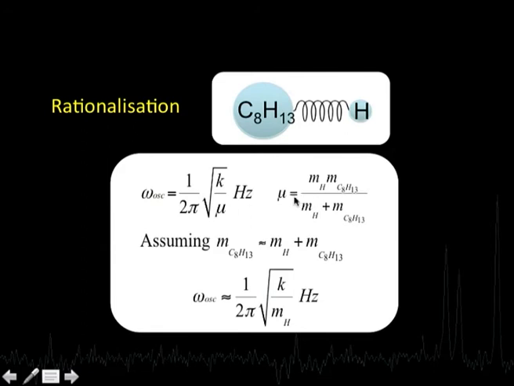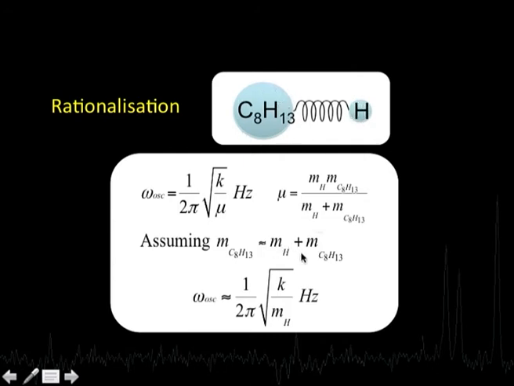If you look at this mu, for this molecule it will be equal to mass of hydrogen atom times mass of C8H13, divided by mass of hydrogen plus mass of C8H13. Now, we make an assumption here. We assume that this molecule is too big, much larger as compared to the hydrogen atom. In other words, we can say the mass of this bulk is approximately equal to the mass of hydrogen atom plus the mass of this bulk. That means the mass of hydrogen atom is insignificant as compared to the mass of the bulk.